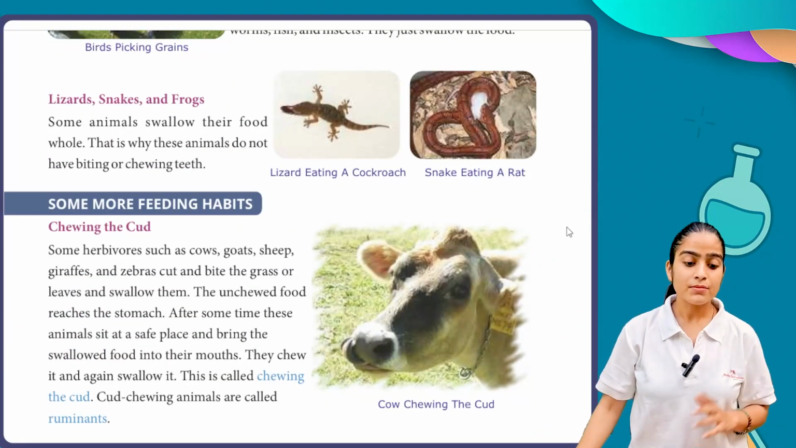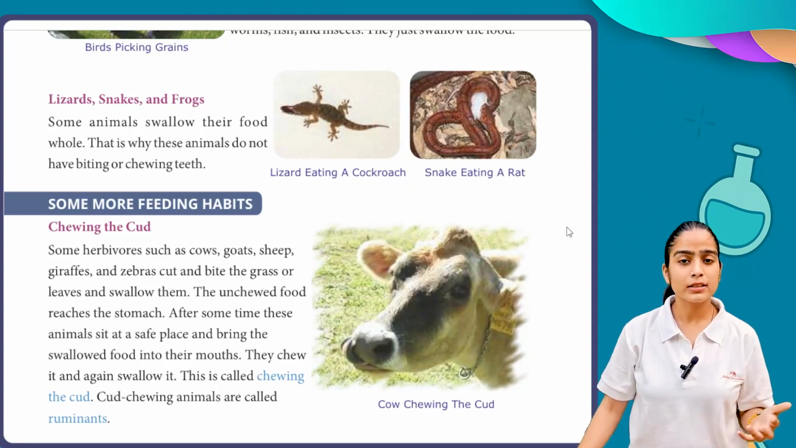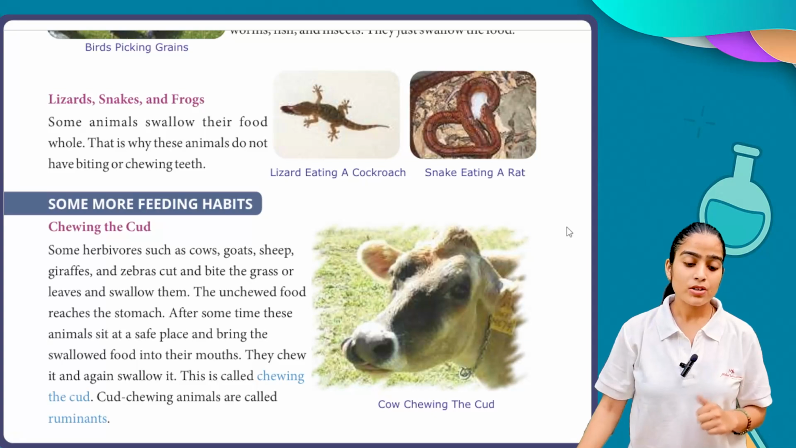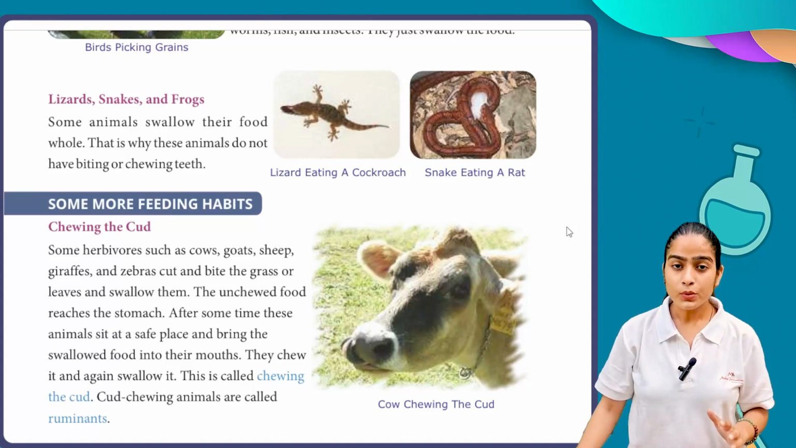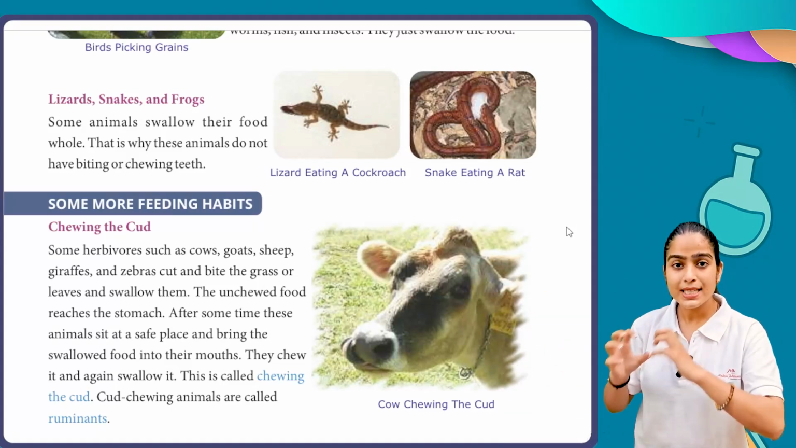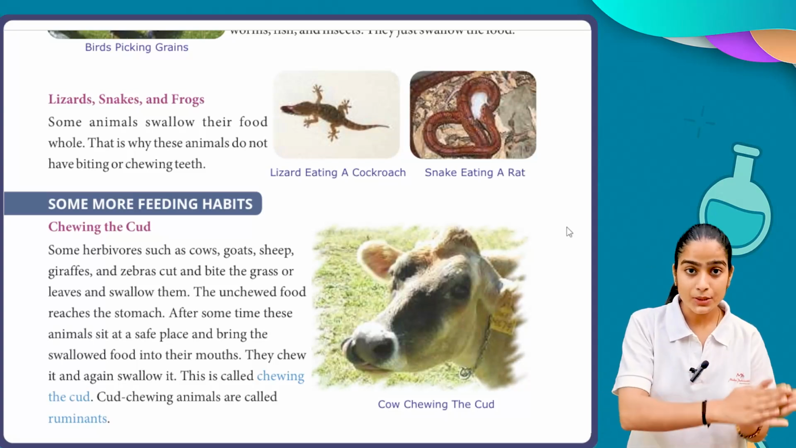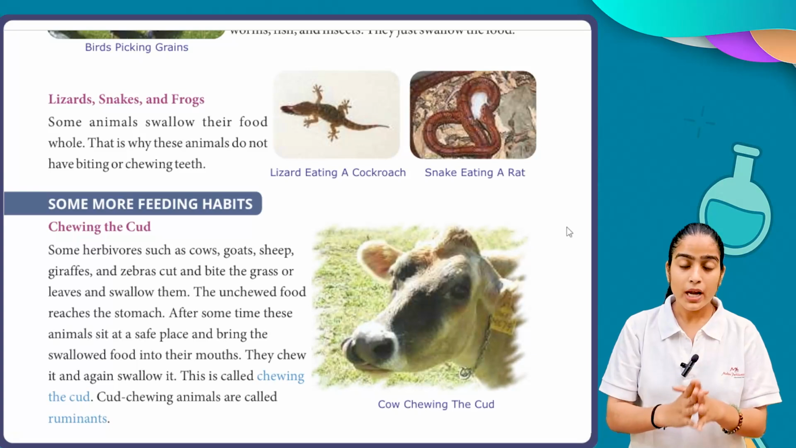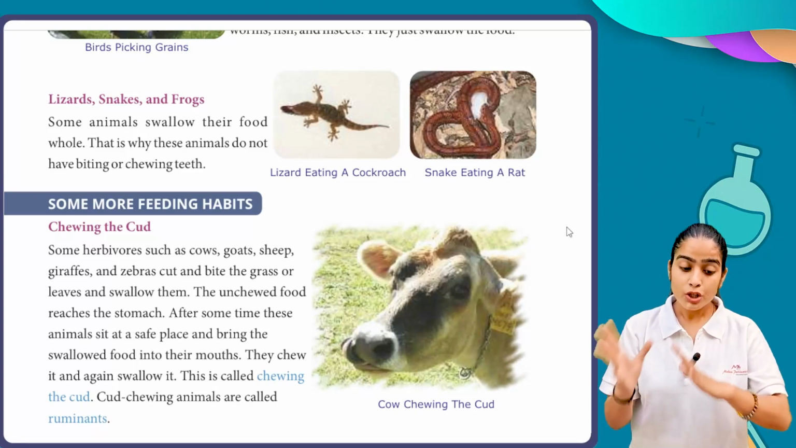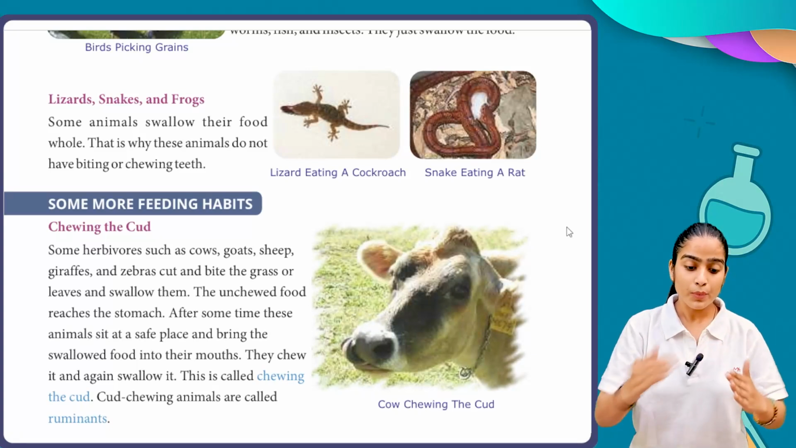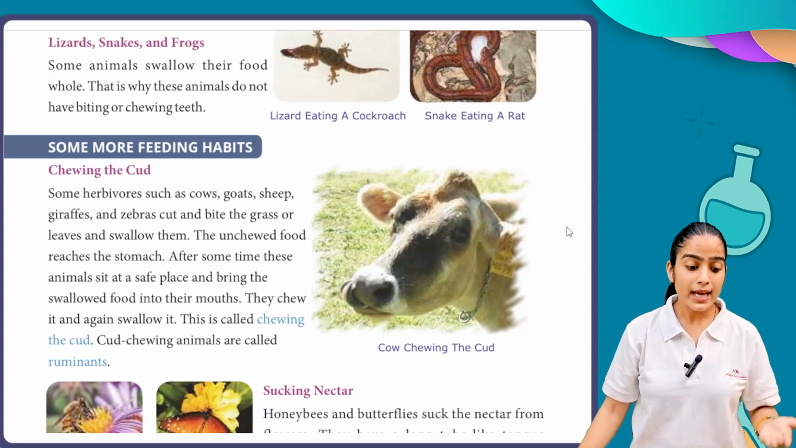Next, we have some more feeding habits. What are the other feeding habits in animals? Chewing the cud. Some herbivores such as cows, goats, sheep, giraffes, and zebras cut and bite the grass or leaves and swallow them. They just swallow the leaves directly into their stomach. They don't chew or grind them at that moment. After that, when they find a safe place, they proceed with the chewing movement. They chew it and again swallow it. So this is called chewing the cud.